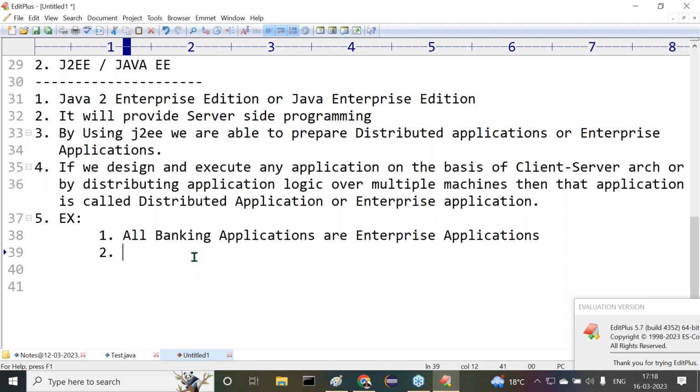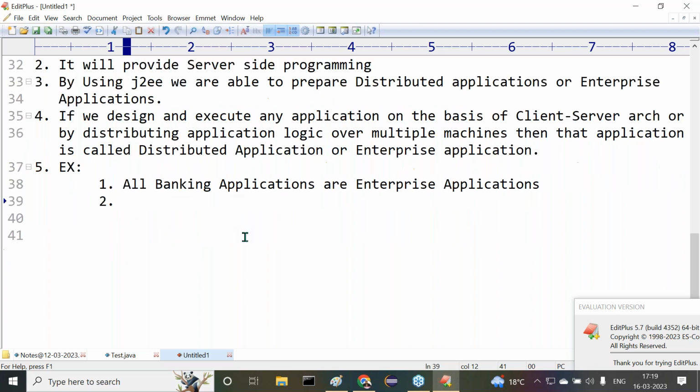Is it not on client server architecture? Is it not in a distributed environment? This is an example of enterprise applications. Answer my point clearly.